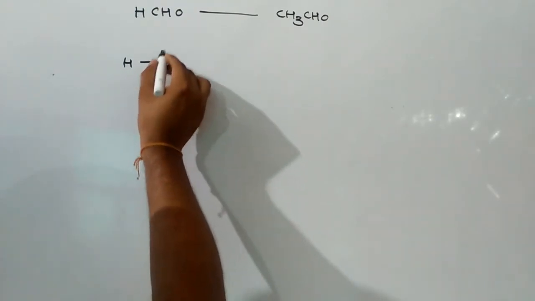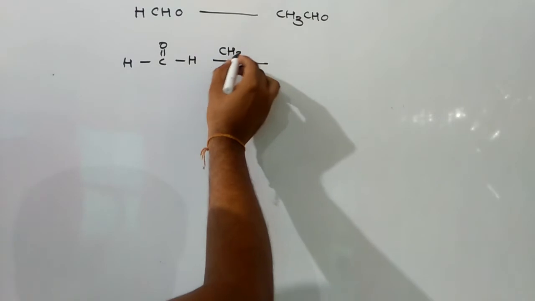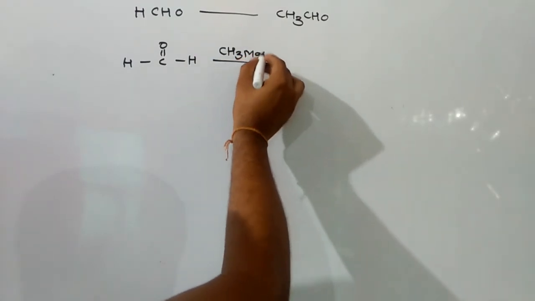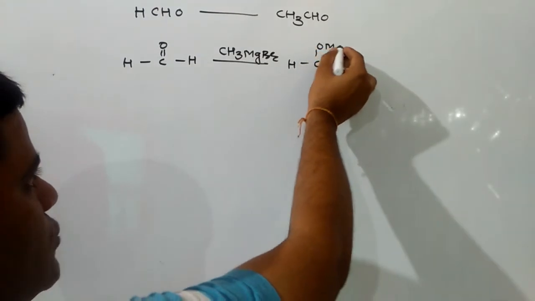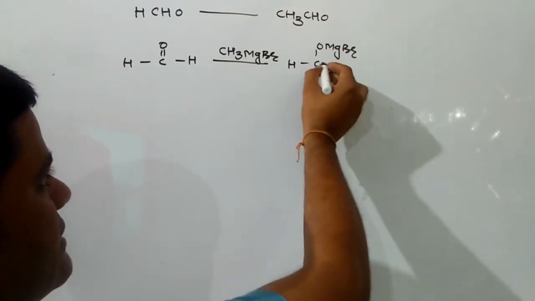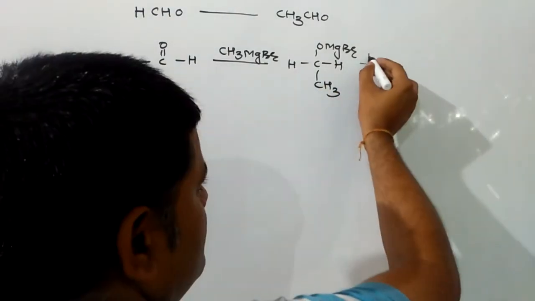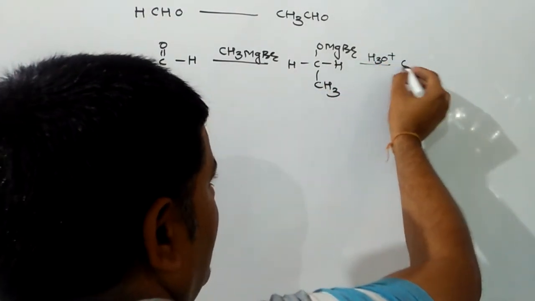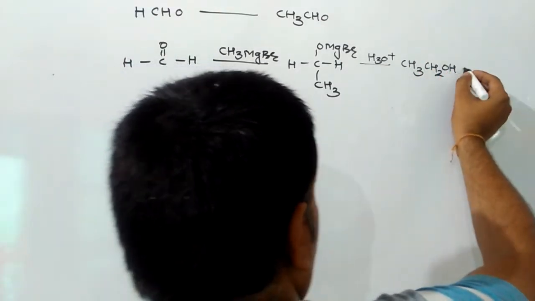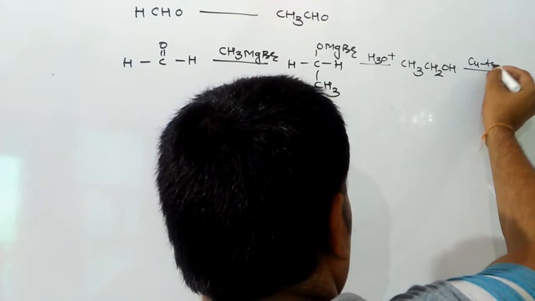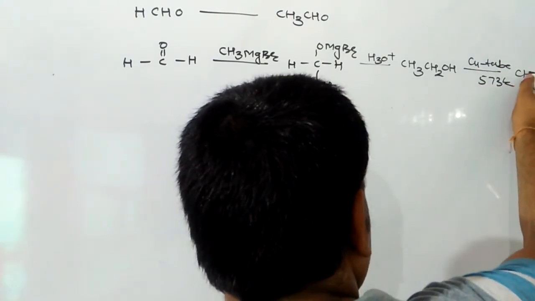As here we need to increase one carbon, first add Grignard reagent to it, CH3MgBr. Nucleophilic addition takes place. The MgBr group goes to oxygen and CH3 goes to carbon, and then hydrolyze it. We will get ethyl alcohol, and then ethyl alcohol on passing through copper tube at 573 Kelvin will give you acetaldehyde as a product.